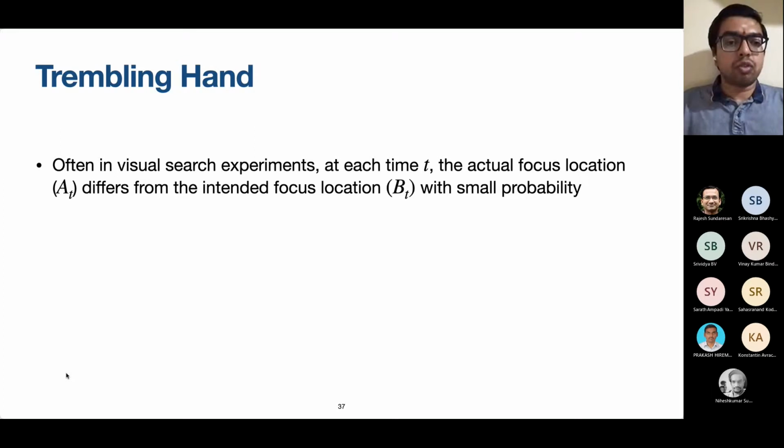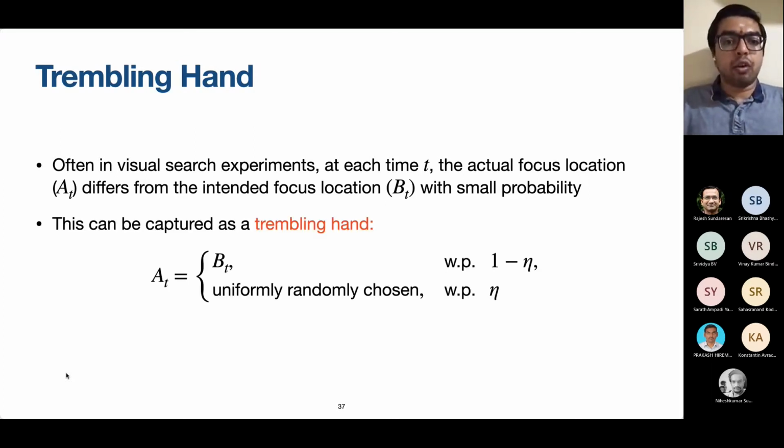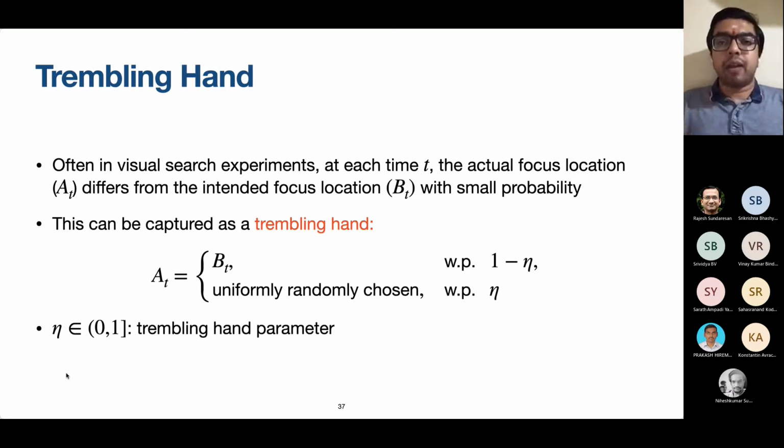And the way we bring this in is through what is called a trembling hand model. Okay, the way we capture this is as follows. Suppose BT is the intended location where the participant intends to look at, whereas AT is the actual location he ends up looking at. AT and BT will be equal with a very high probability. Let's say probability 1 minus eta. And AT is some uniformly randomly chosen location with probability eta. This is usually observed in practice. Okay. Here eta is what is called the trembling hand parameter.